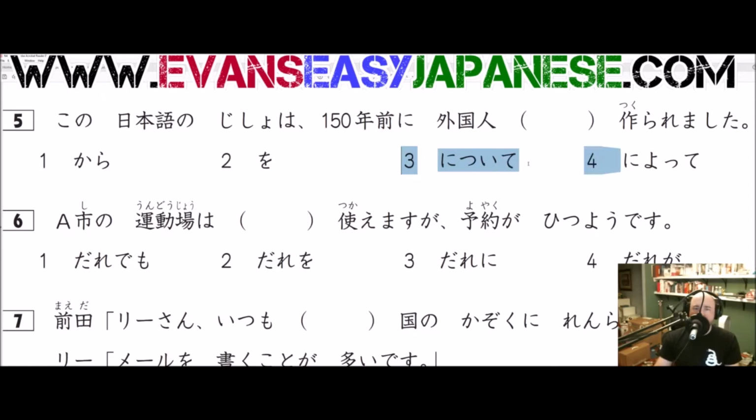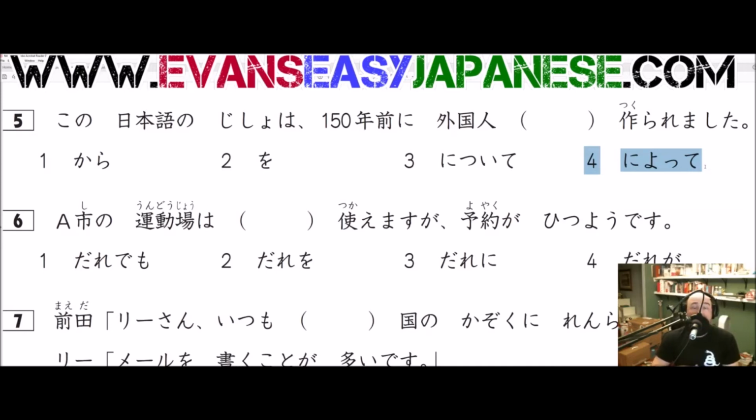Nitsuite also kind of shows us what something might be about. Like kono hon wa sensou ni tsuite desu. You could say this book is about war, something like that. It's not about foreigners, and it's not made according to foreigners or anything like that. Or with regards to foreigners. I just accidentally slipped up and used number 4. Let's talk about number 4, niyotte. Most common translation is according to.